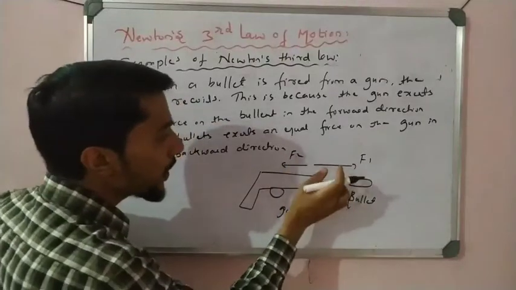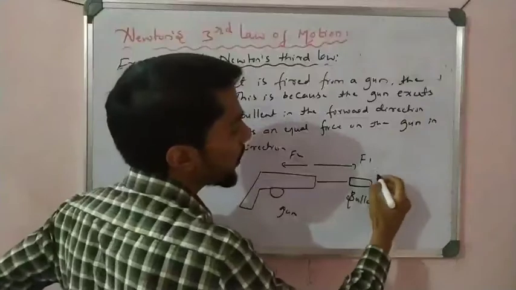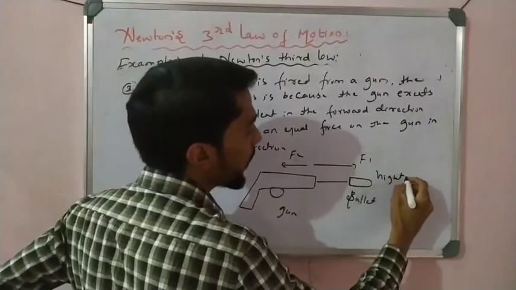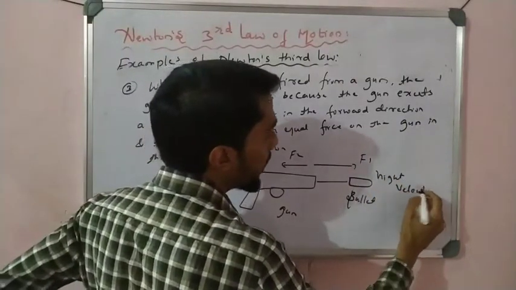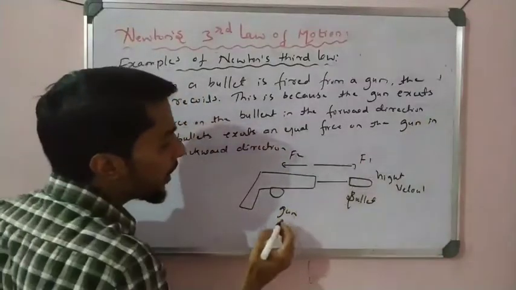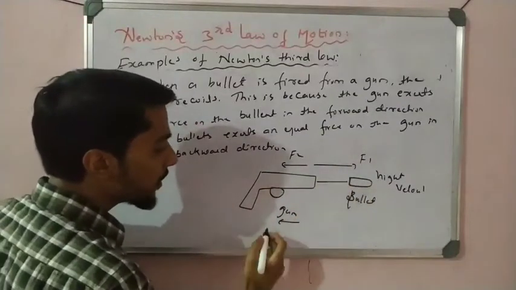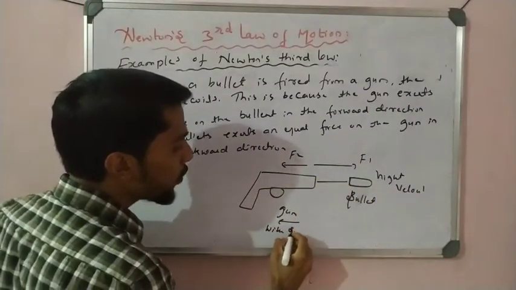So what is the F1 force? The force applied by the gun on the bullet, so that the bullet moves with a high velocity. And the gun recoils due to the force applied by the bullet on the gun in this direction, with a small velocity.